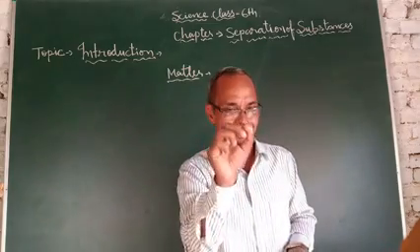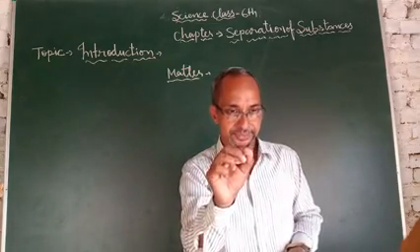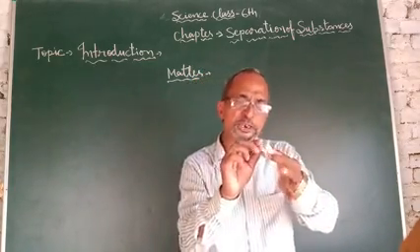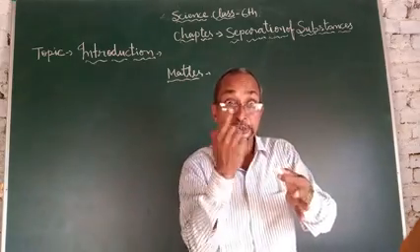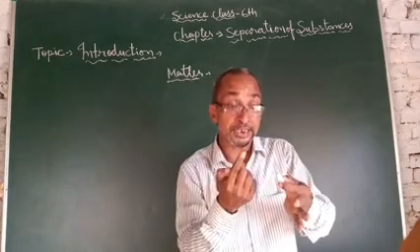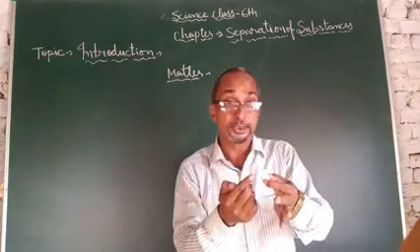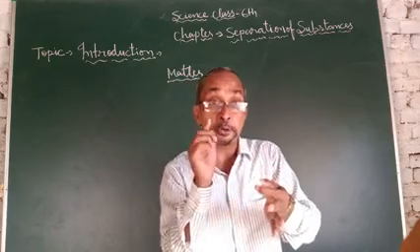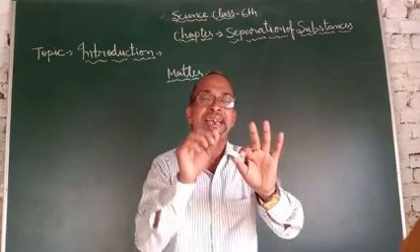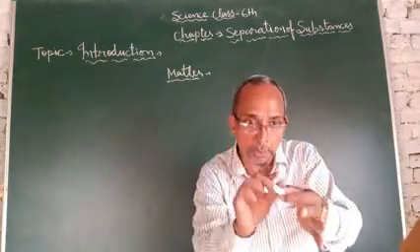The atom of this chalk is very small. We cannot see a single atom with naked eyes. Scientists have already discovered an instrument known as the microscope. When we use a microscope, then we can see the smallest part, meaning the atom of chalk.